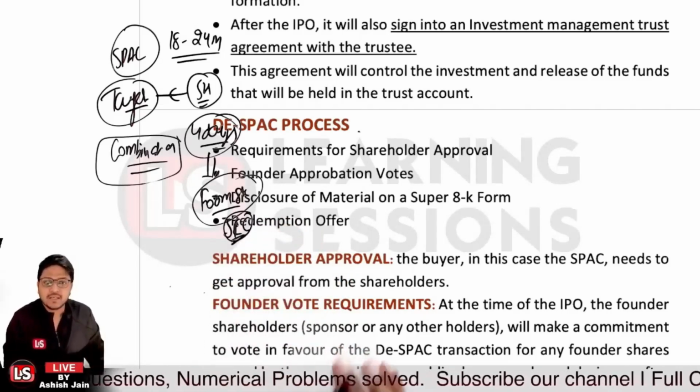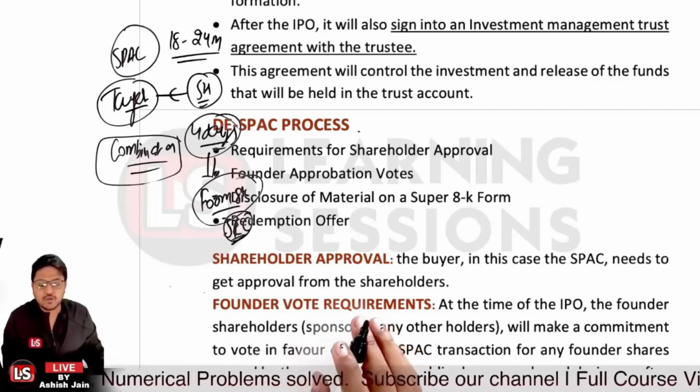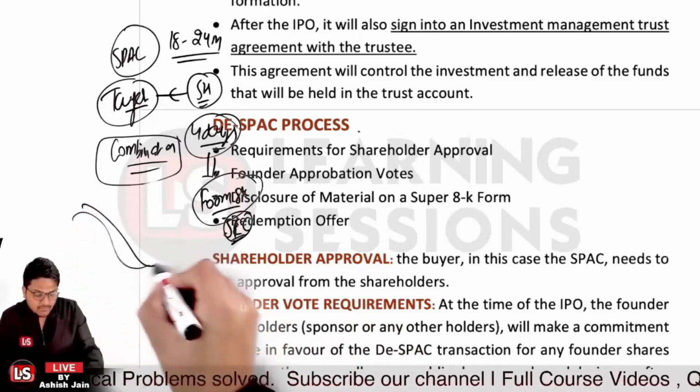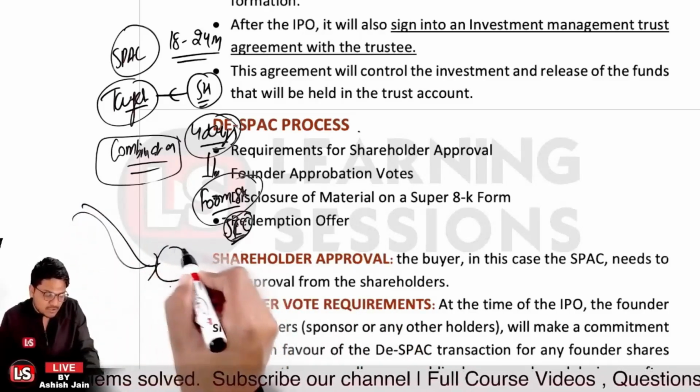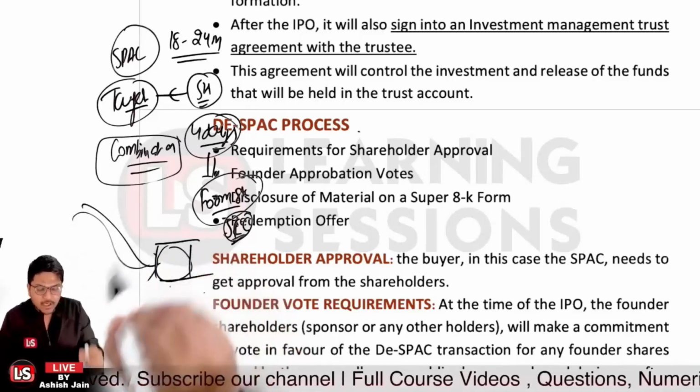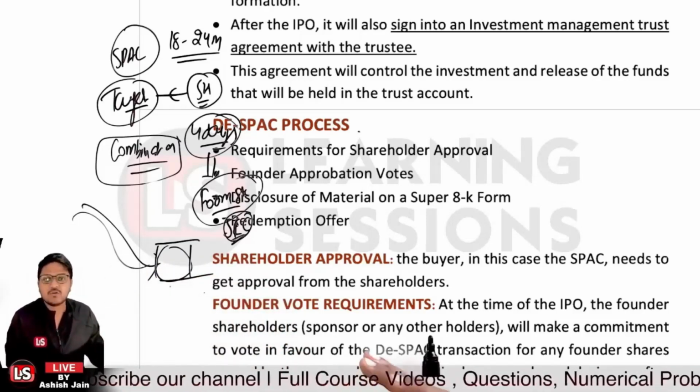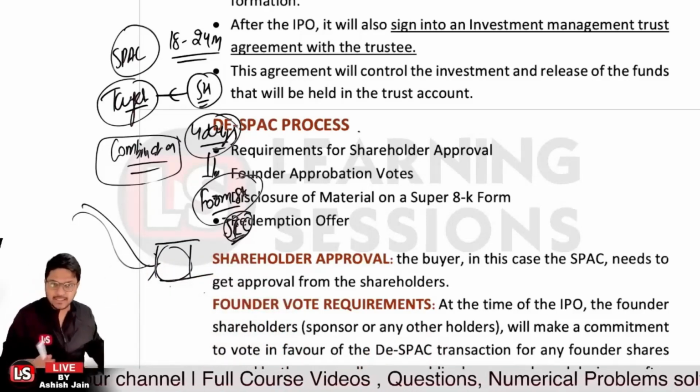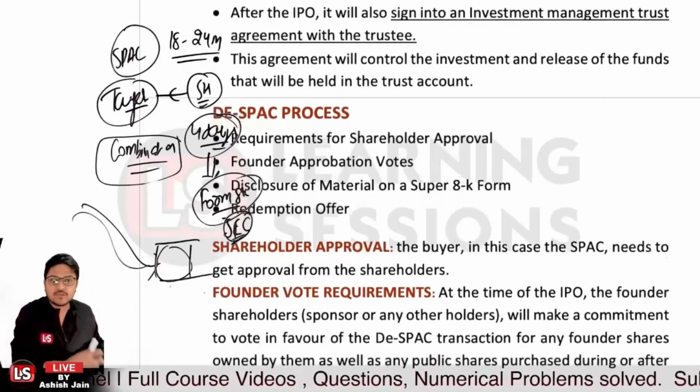Okay, that is to be done, and further after that it's related to the redemption offer. The investors who have invested into the company, because the shares are not publicly traded, can now sell their shares in the market so as to get the money, right? That's the main funda. So first of all it's related to what?